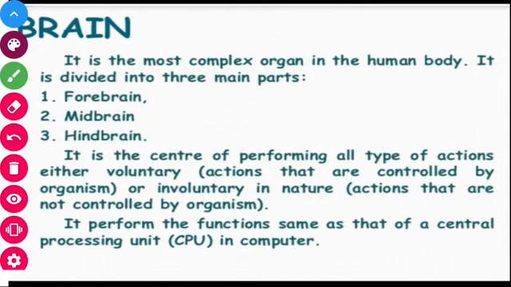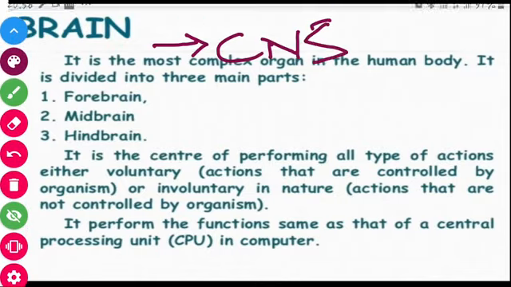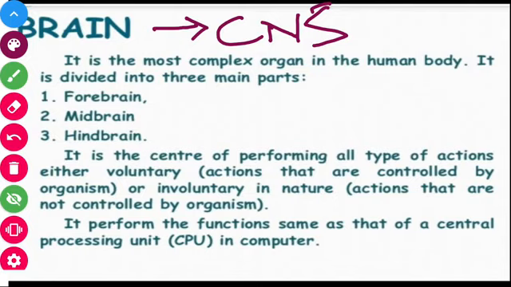Coming to the next topic, the brain. The brain is a part of the CNS, the central nervous system, which consists of your brain and spinal cord. It is the most complex organ in the human body. As we all know, it consists of three parts, that is the forebrain, midbrain and hindbrain. It is the center for performing all types of action, either voluntary or involuntary in nature.